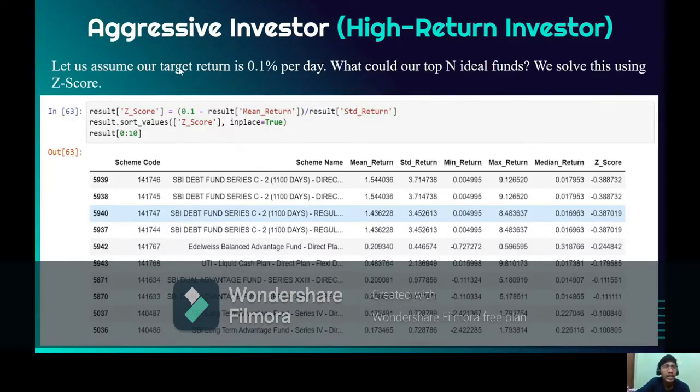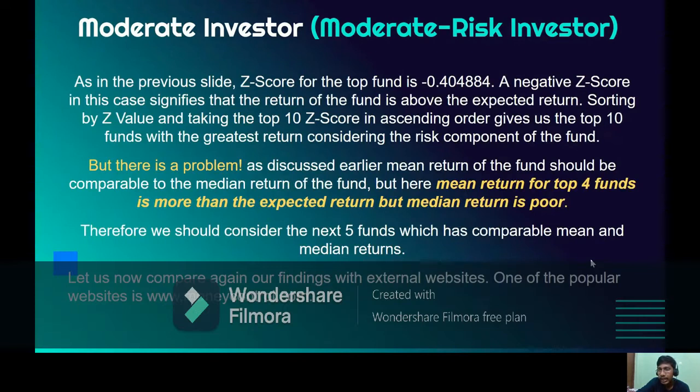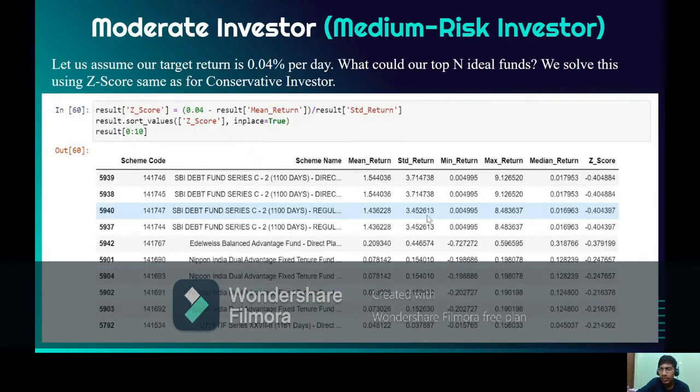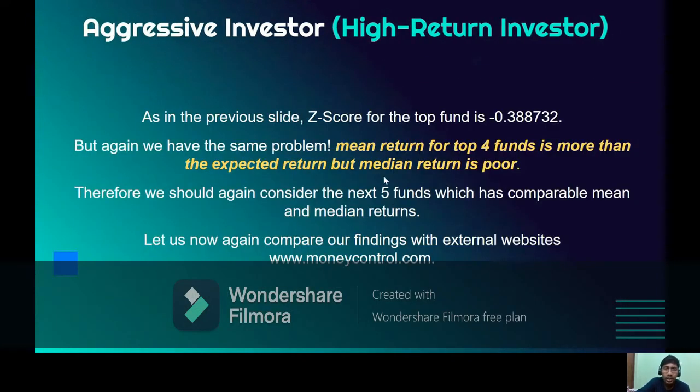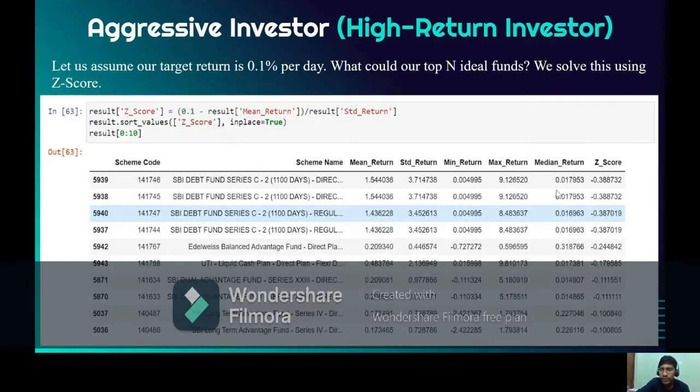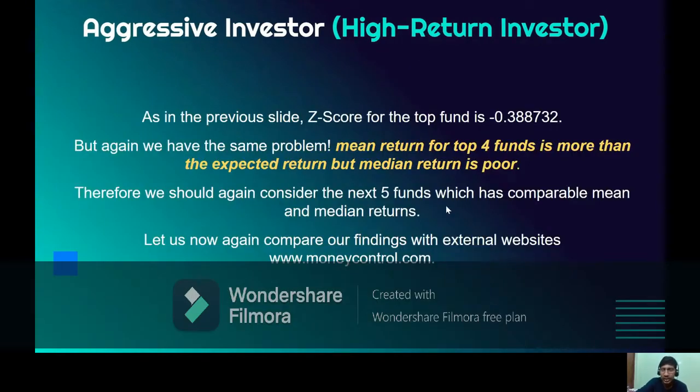After that, for the aggressive investor, we assumed our target return a little bit more, that is 0.1% per day, and again we listed the top 10 mutual funds according to the Z score. An interesting thing to note here is that the Z score of each and every mutual fund is always negative as predicted by us for all the types of investors. After that, again we discover the same problem, that is, the median return of the top four funds was very poor, as we can see here, and therefore we should again consider the next five funds which have comparable mean and median returns.